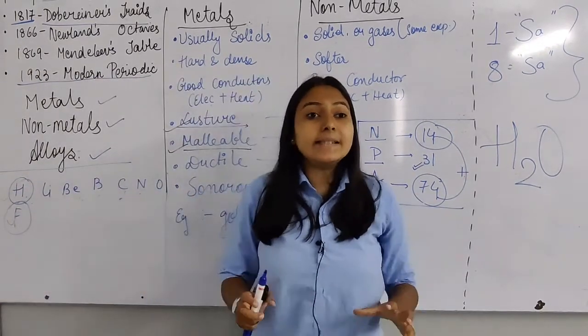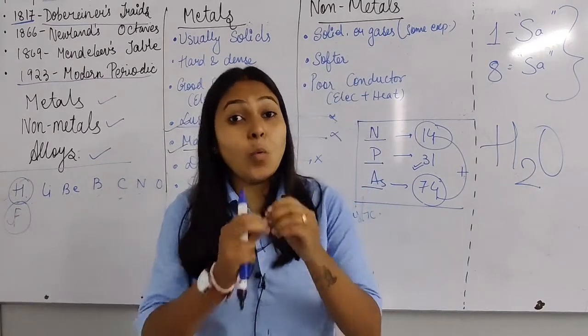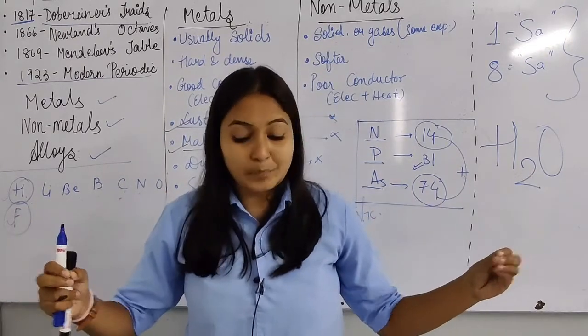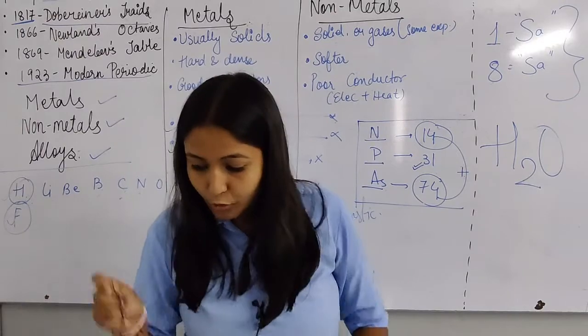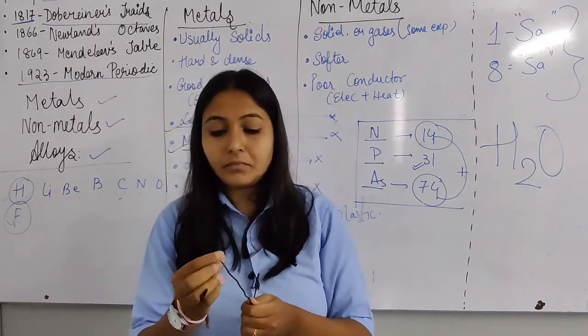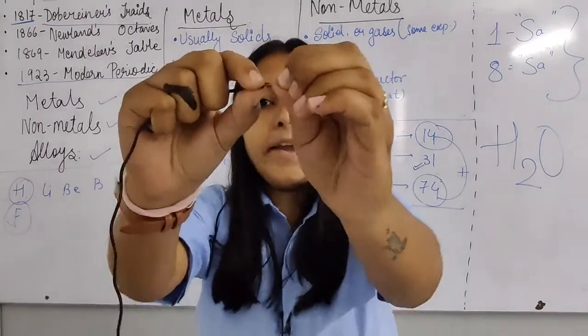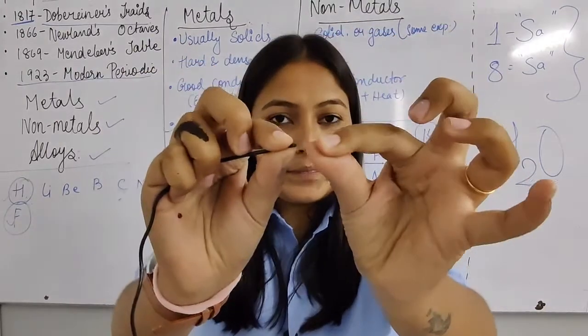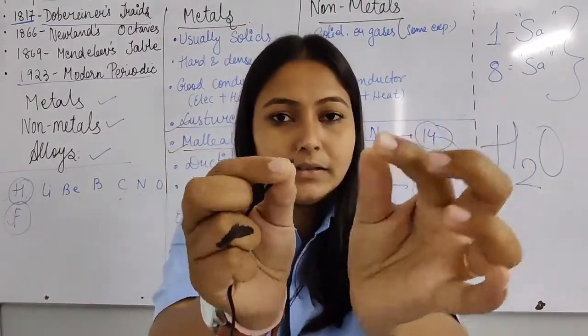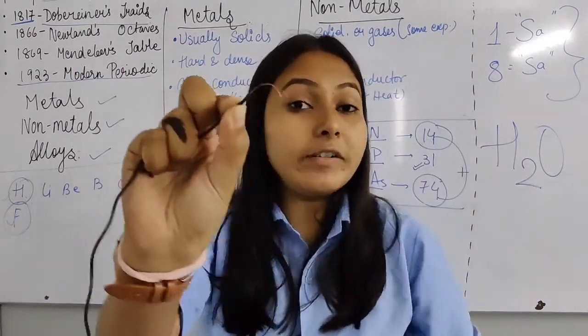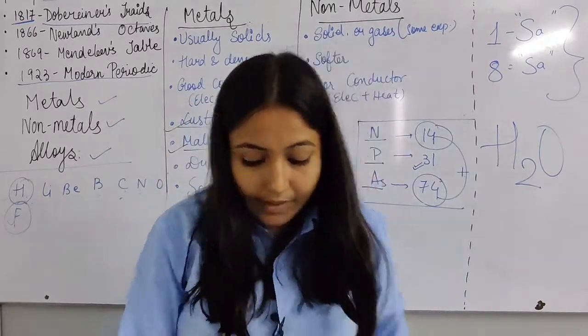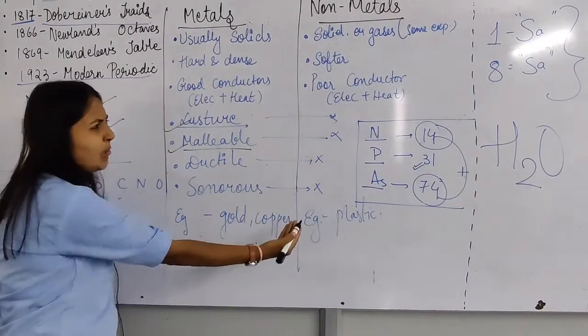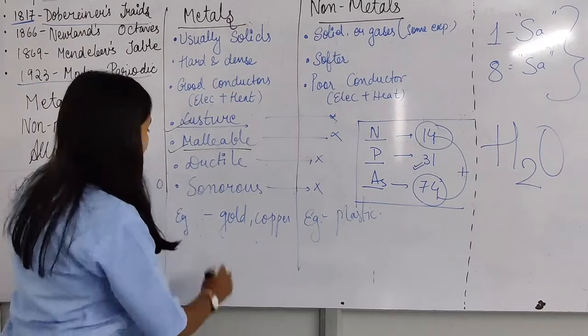Now, ductile. What does ductile mean? It means metals can be converted into the form of wires also. For example, if I show you, this is a copper wire. Copper is a metal, right? It is converted into the form of wire, whereas non-metals can't be.